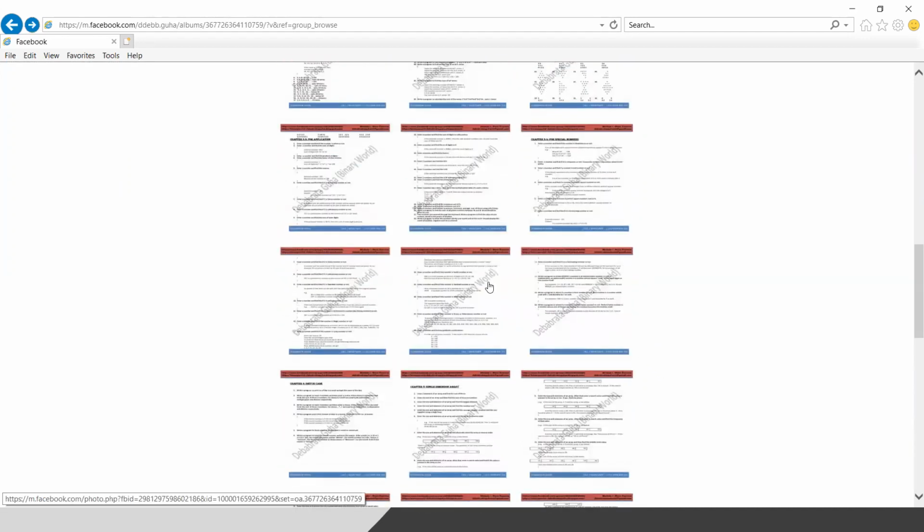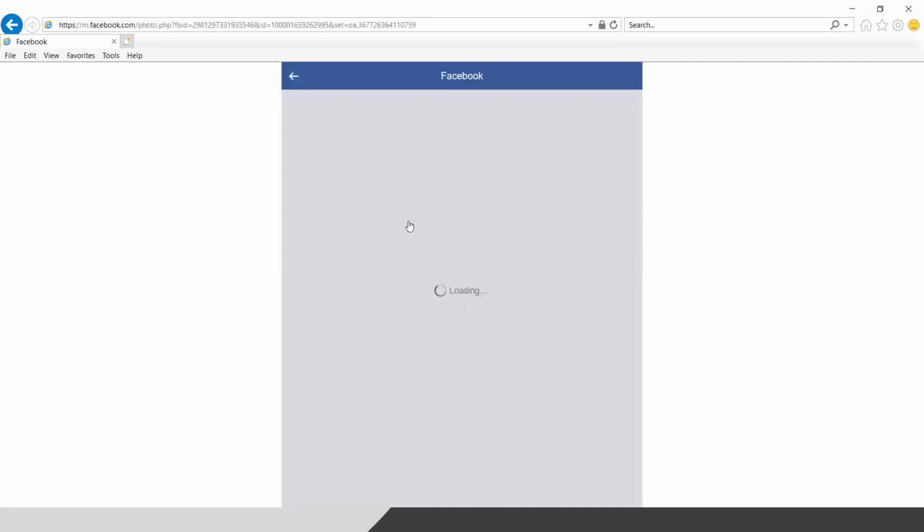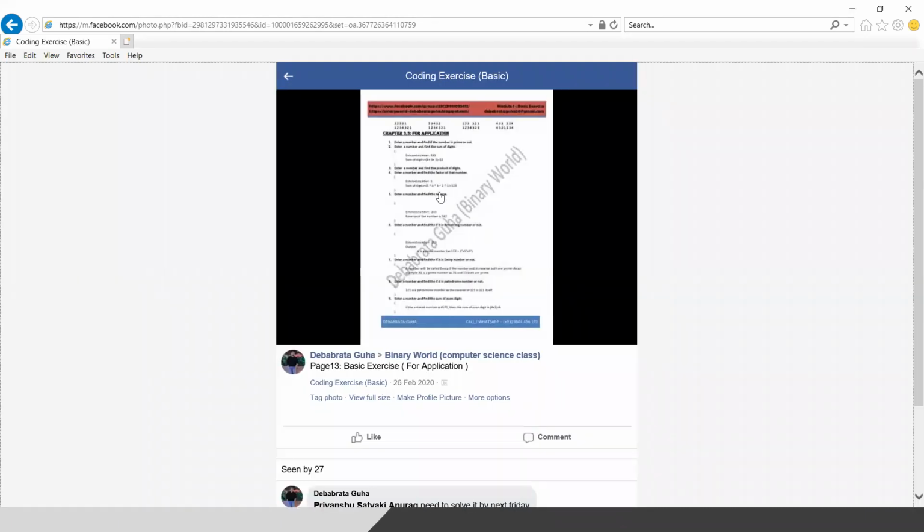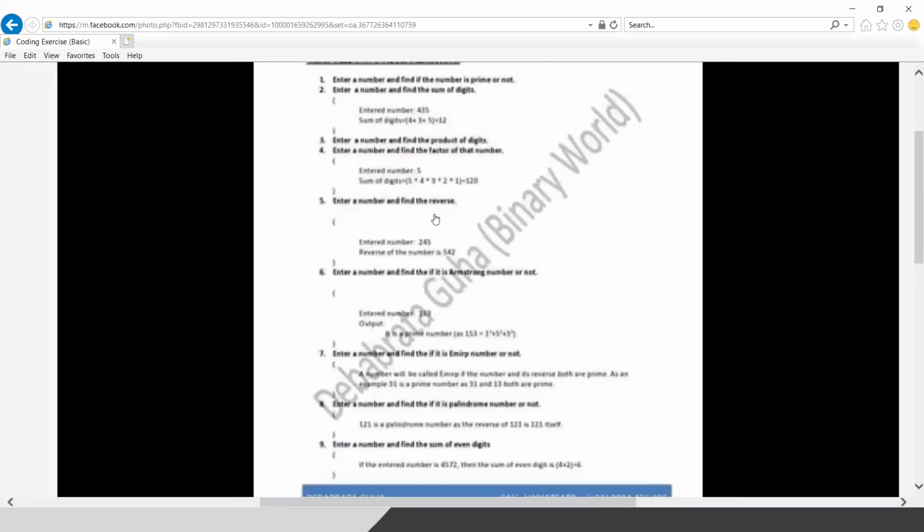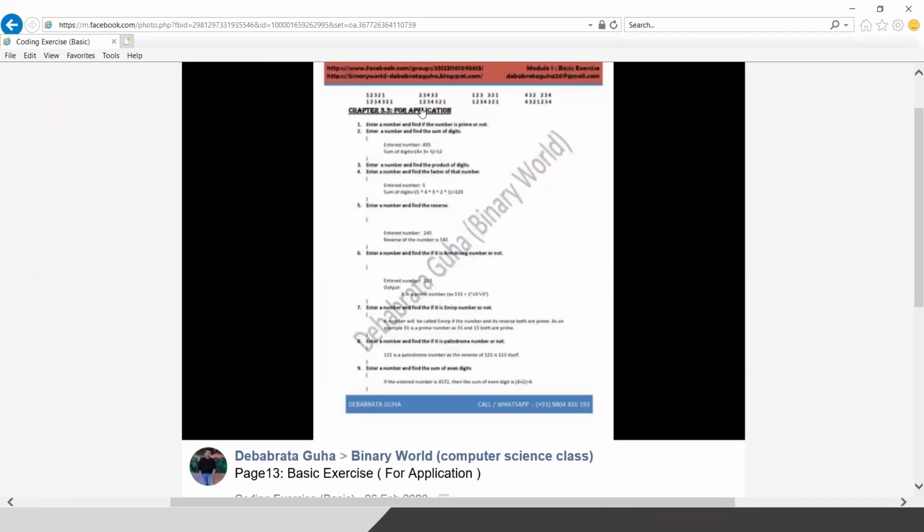Yeah, this one. So this chapter you can solve. There are multiple mathematical problems. The page is coming hazy, but still there are multiple problems you can see in this for loop application chapter. So you can solve this. In case of any problem, you can reach out to me.